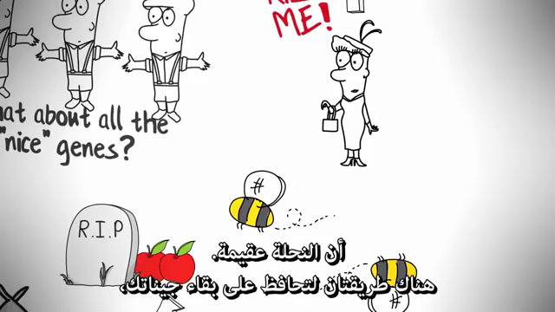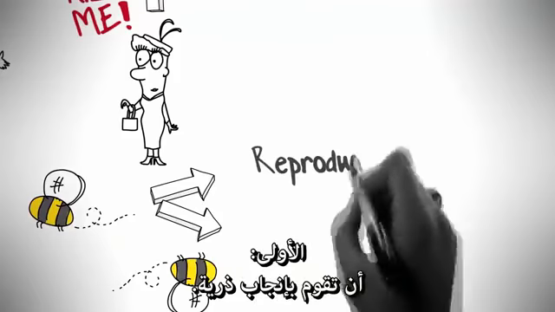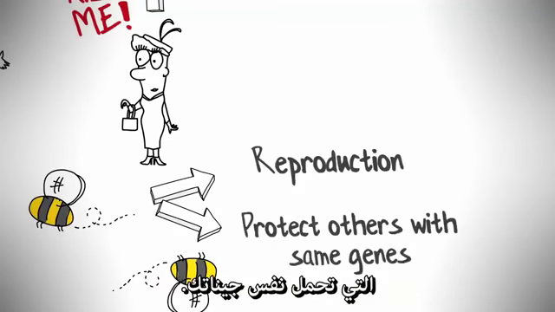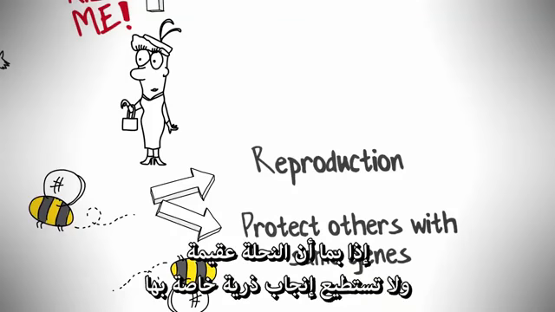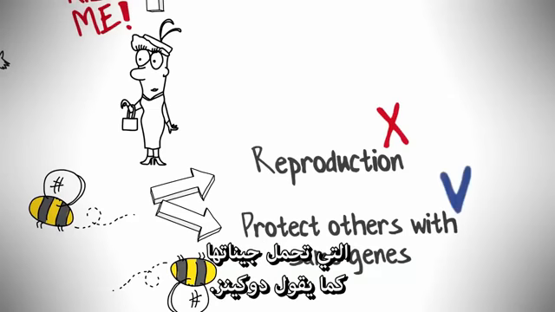What you have to keep in mind is that the bee is sterile. There are 2 ways to help your genes survive. 1, to produce offspring. 2, to take care of and protect the organisms with the same genes as you. Well, since the bee is sterile and cannot produce its own offspring, it now makes perfect sense to kill itself for the organisms which do carry its genes.